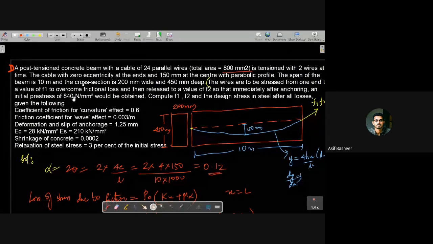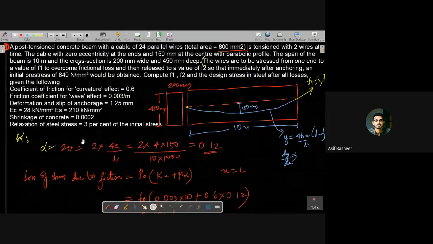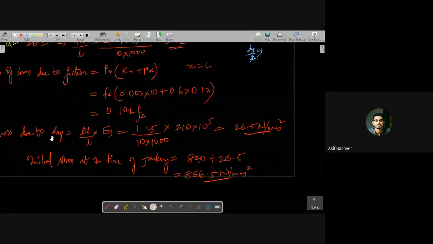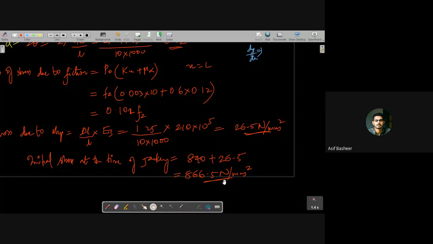So just before anchoring, what happened? The initial stress was what? Without the deduction of stress due to anchorage slip, that is 26.5 plus 840, that is 866.5 Newton per mm square, isn't it?